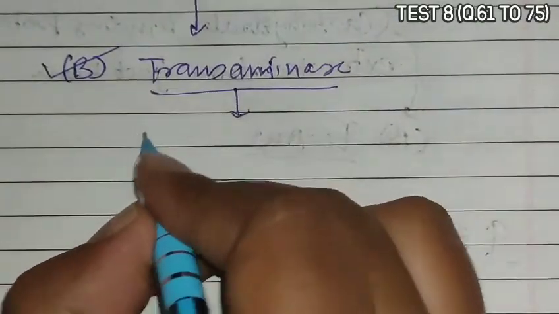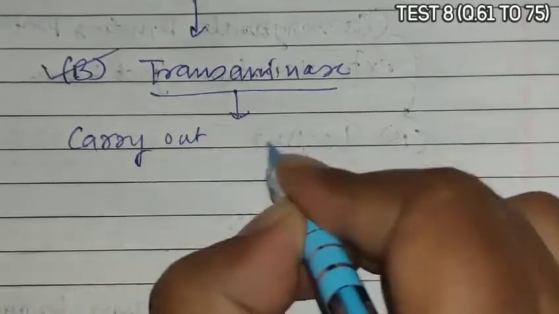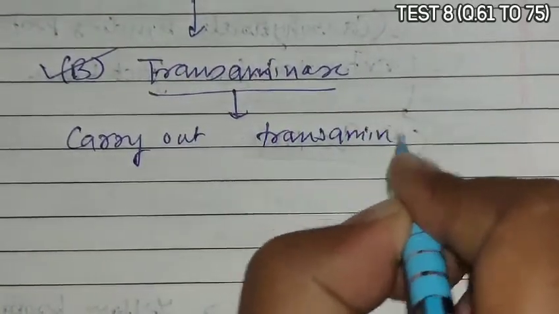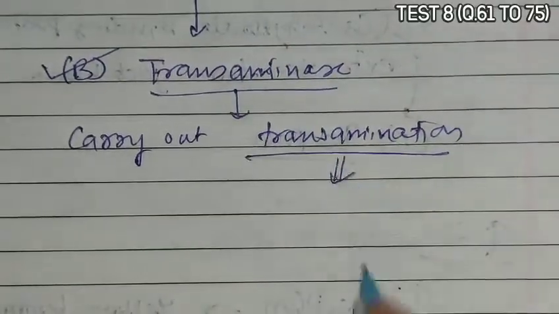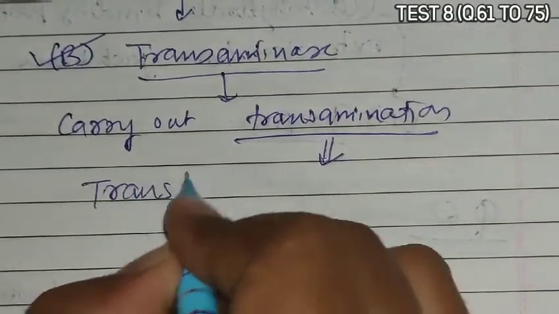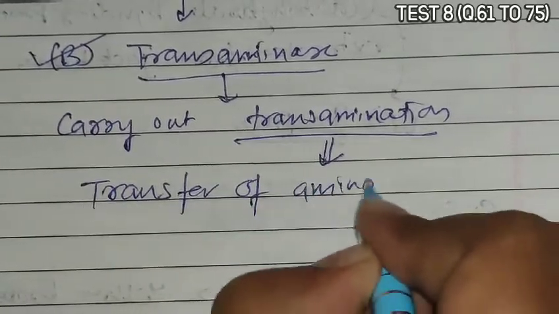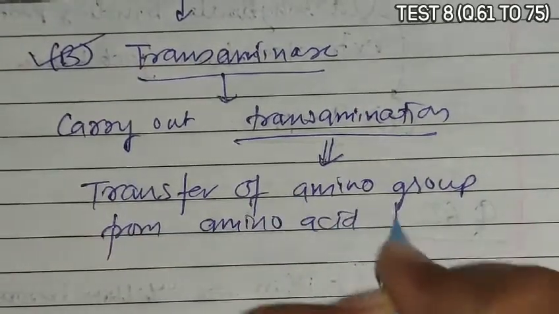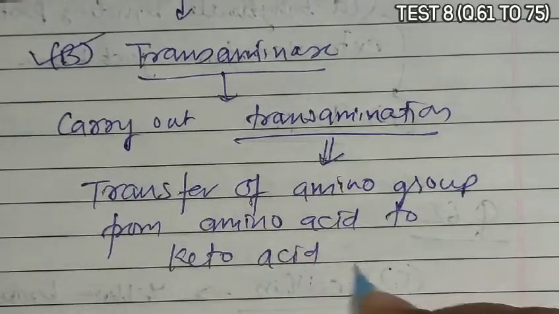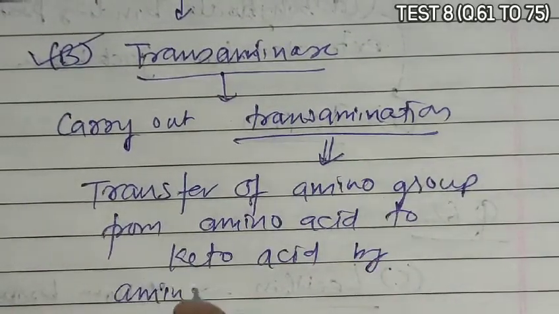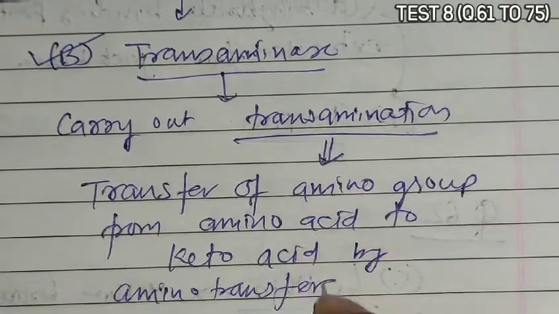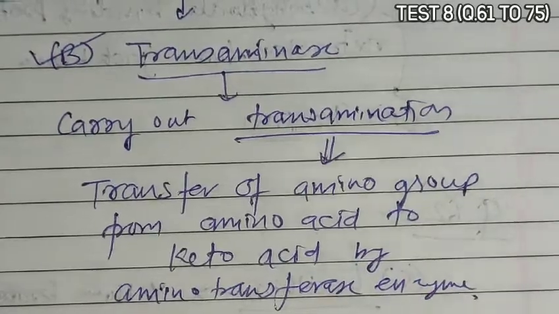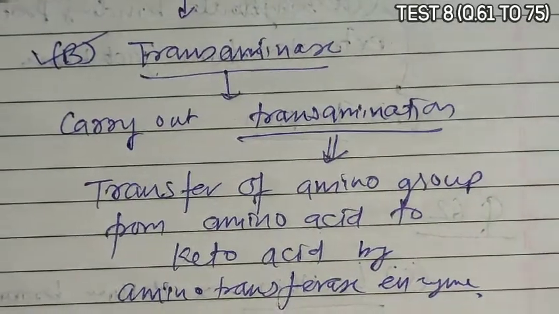Transaminase carries out the transamination reaction, and transamination means transfer of an amino group from an amino acid to a keto acid by the aminotransferase enzyme. So transaminases help in this reaction.